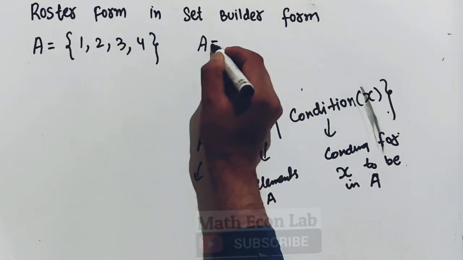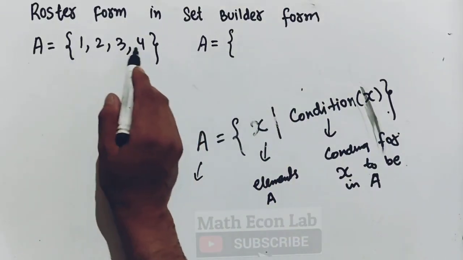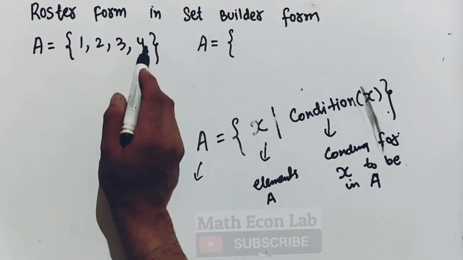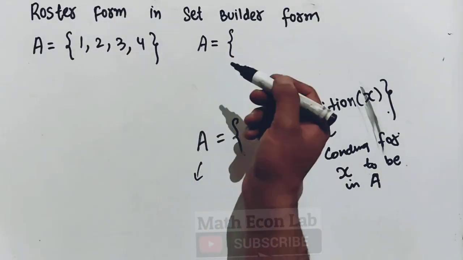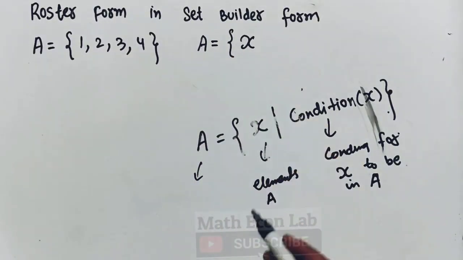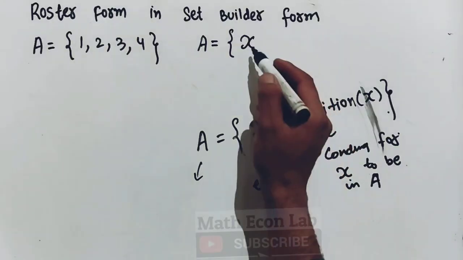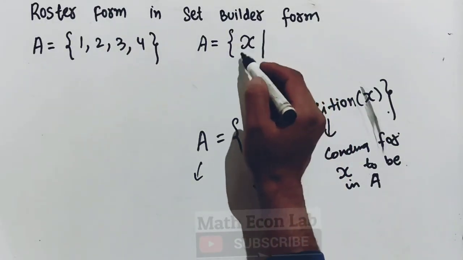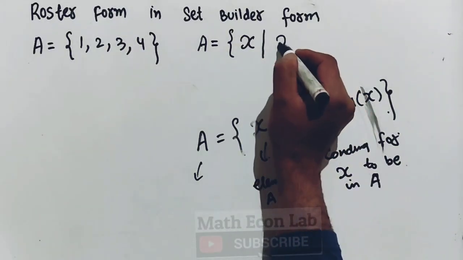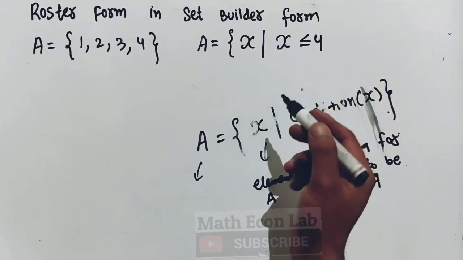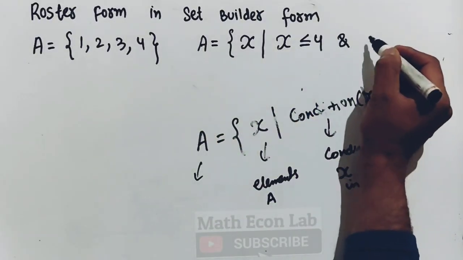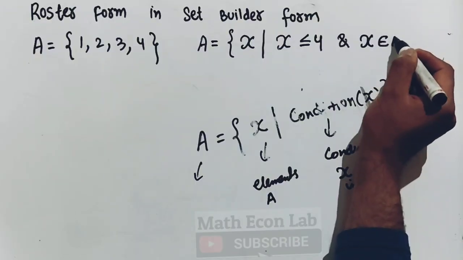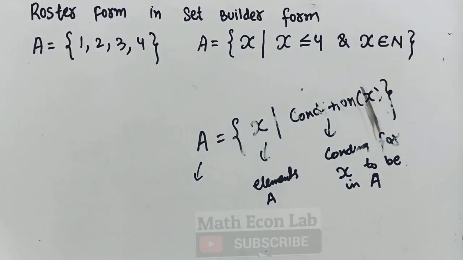So we can write A is equal to, if we see these are all natural numbers and they are less than or equal to 4. So can I write this as the set of all x's such that x is less than or equal to 4. We have to specify another condition, that x belongs to natural numbers. Okay, so this is how we write this roster form in set builder form.